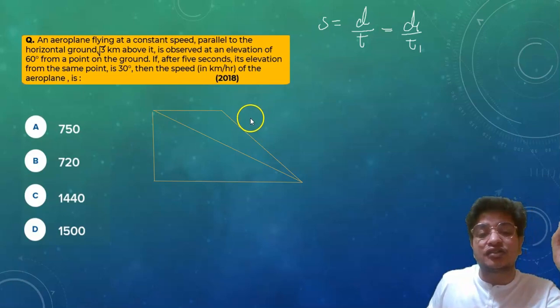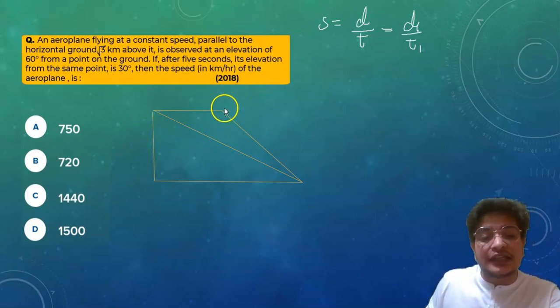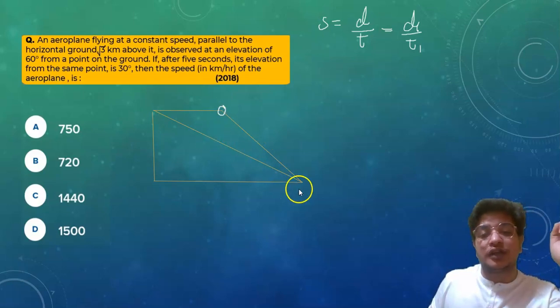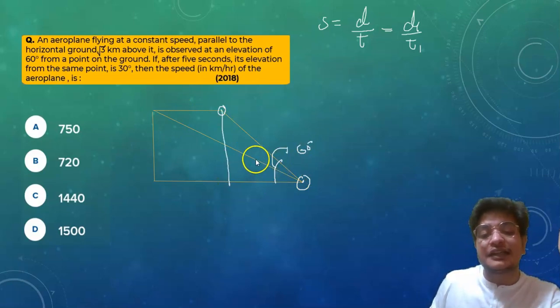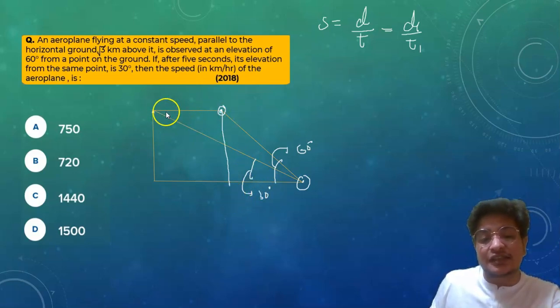It is also given that it is observed from this point. Initially it has an angle of elevation of 60 degrees, then it has an angle of elevation of 30 degrees. And it covers the distance from this point to this point in 5 seconds.